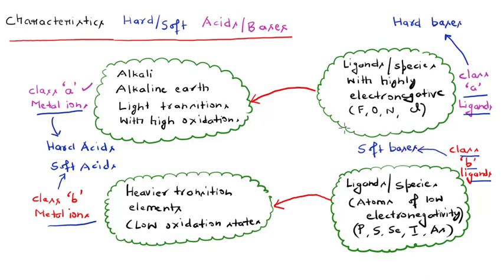So here we have the two classes of metal ions and the two classes of ligands, and we have seen where the hard and soft acid and base concept originated. The class A metal ions are the hard acids, the class B metal ions the soft acids, the class A ligands the hard bases, and finally the class B ligands the soft bases. Okay, fine, now we have some idea of what these hard and soft acids and bases are.